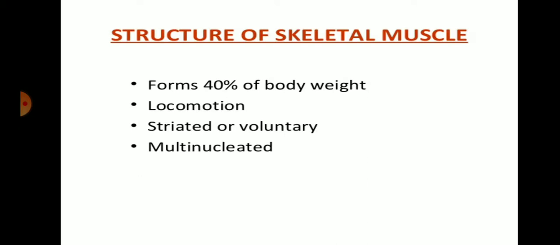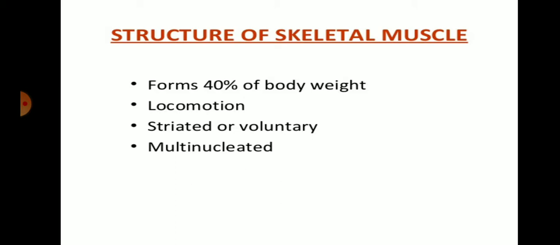So, the structure of skeletal muscle. About 40% of body weight is made up of skeletal muscle. Locomotion is done by the skeletal muscle because our limbs, that is our hands and feet, contain skeletal muscles. So the skeletal muscles are responsible for the movement or locomotion of the organism.